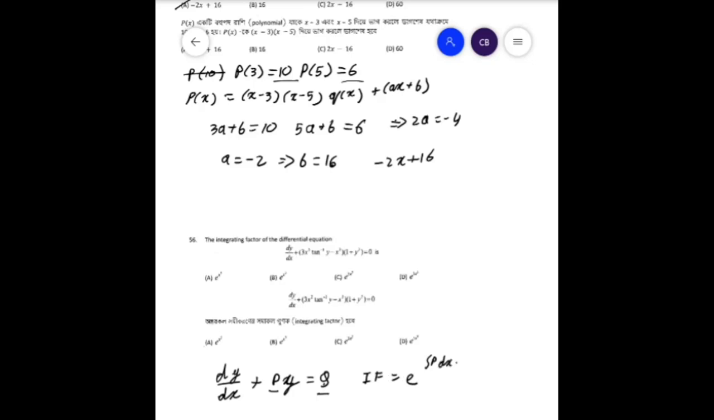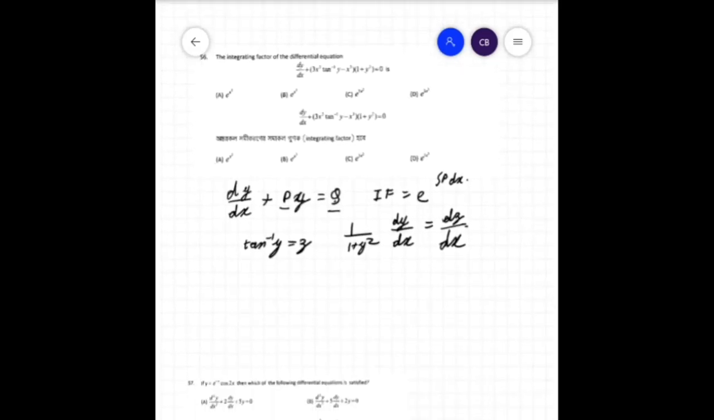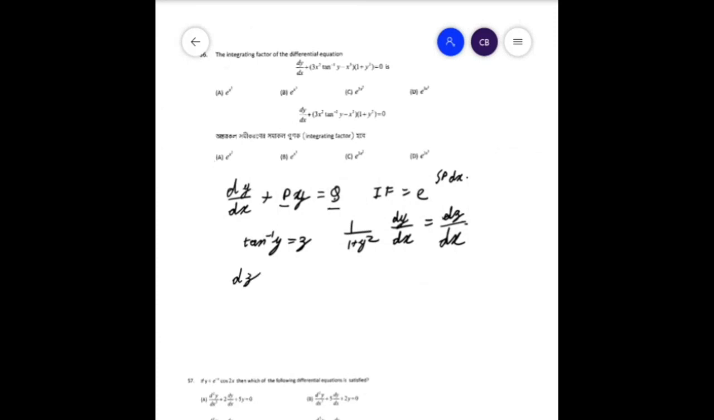Now here in this case, if we replace tan inverse y by z, we can easily see that the function turns to be 1 by 1 plus y square, differentiating on both sides, dy/dx is equal to dz/dx. Now the equation becomes dz/dx plus 3x square z is equal to x cube.